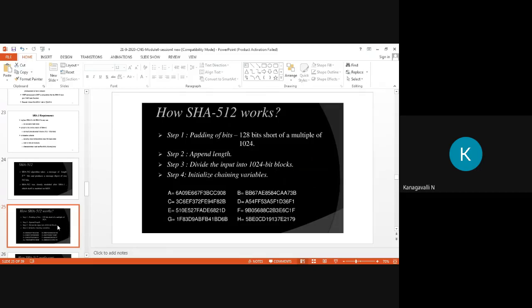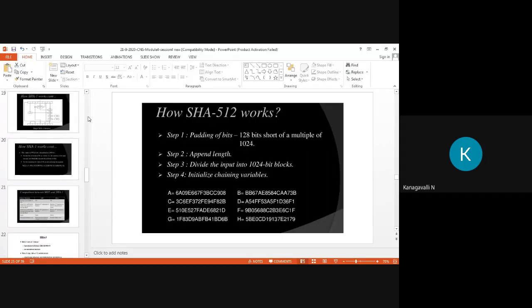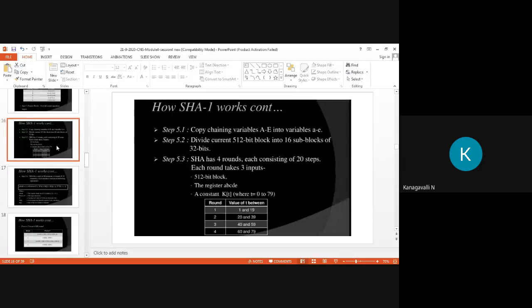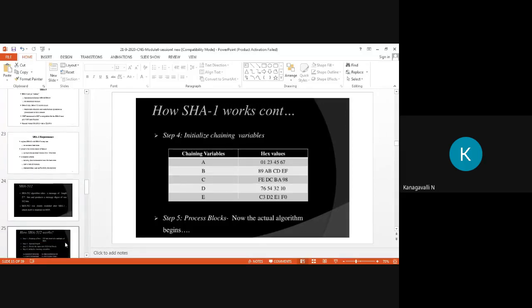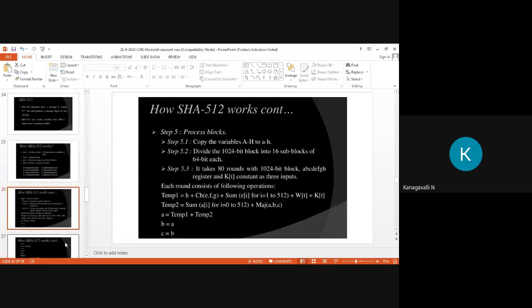Then step 4, initialize the chaining variables. Here also in SHA-1 they are taking 5 values, right? A, B, C, D, E. So here how many chaining variables are chosen? 8 variables, right? So A, B, C, D, E, F, G, H. See the chaining variables clearly. In your SHA-1, they are taking just 5 variables as the chaining variables. Check here, A, B, C, D, E. Here they are taking the chaining variables as 8 variables, right? So in the next part, we'll move to our algorithm in depth, right?